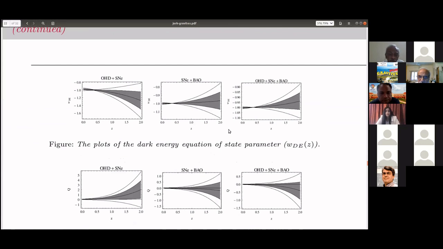And here we also try to find out the effective equation of state parameter for the dark energy, w_DE. Here is the result. The central dark line gives you the best fit curve, and we plot up to 2 sigma, and we see that w_DE equal to -1 is within 1 sigma in most of the cases.